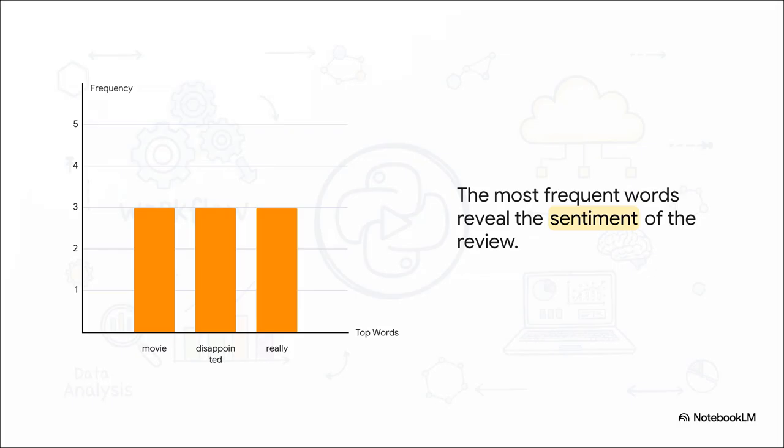And check out the result. After that whole process, the words that pop up the most are movie, disappointed, and really. Instantly, without even having to read the whole review, you get a really powerful signal about what it's about and how the person felt. That, right there, is the power of NLP.